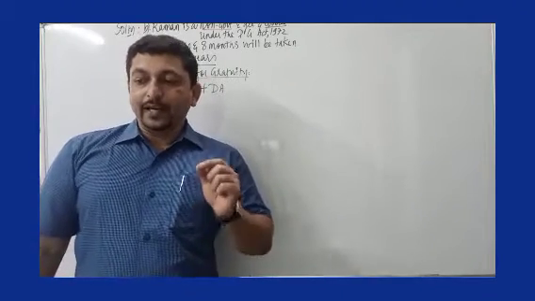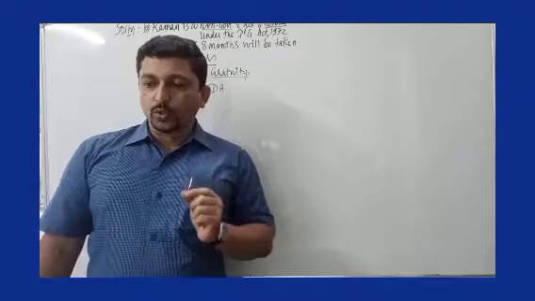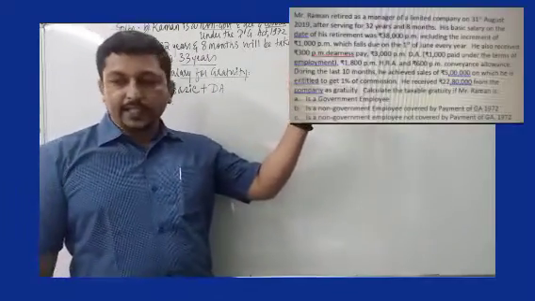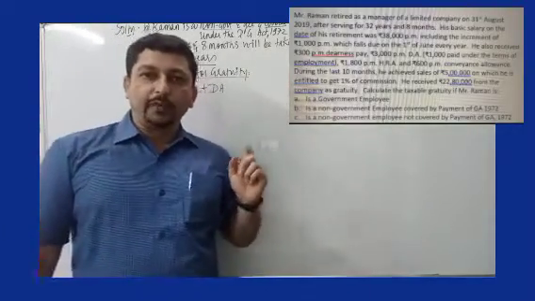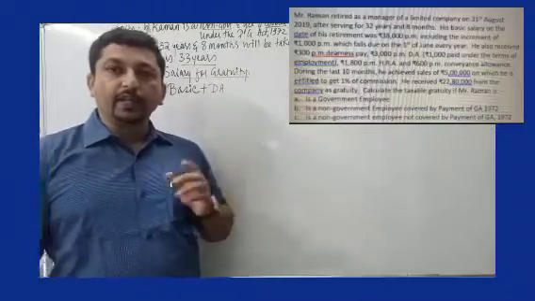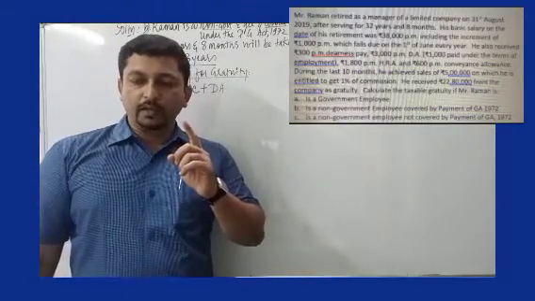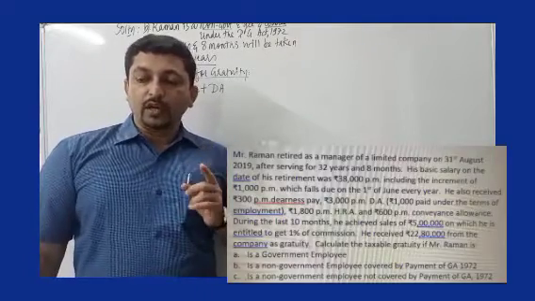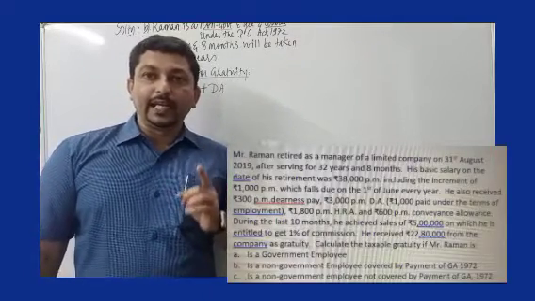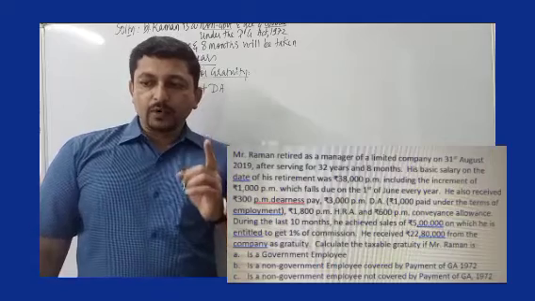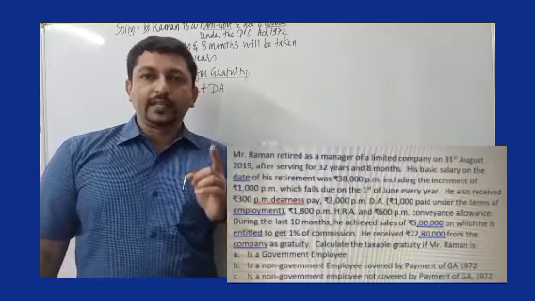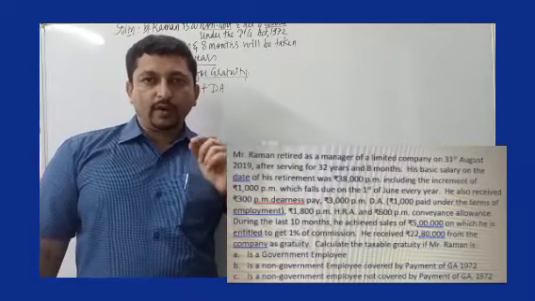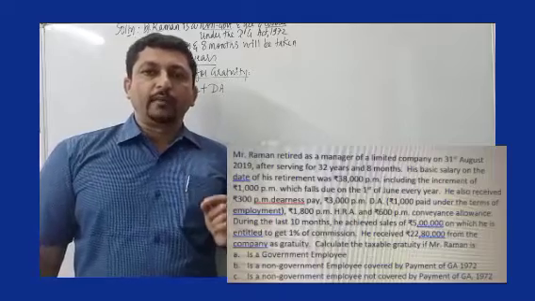And that is DNS pay. Let's go through the second sentence. His basic salary on the date of his retirement was rupees 38,000 per month, including increment of 1,000 per month, which falls due on 1st of June every year. He also received 300 per month as DNS pay and rupees 3,000 per month as DNS allowance. Of that, 1,000 is included for retirement benefits.